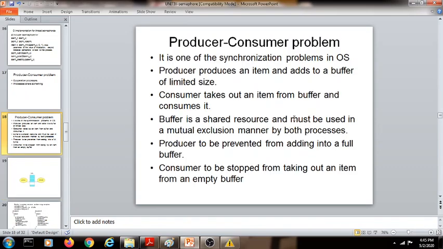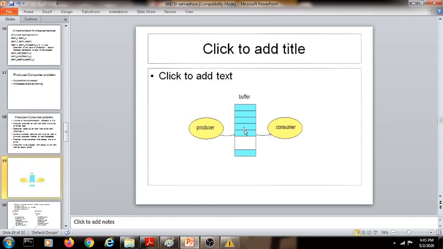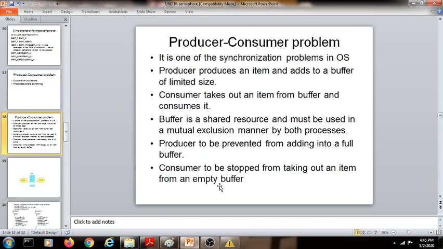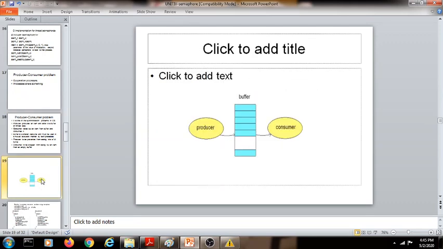Buffer is a shared resource in this case. So this particular shared resource has to be protected by our mutual exclusion algorithms. The producer is to be prevented from adding data into a full buffer. So as we know, suppose the size of the buffer is 8. If already the 8 bytes are filled, then the producer should not store the data into the already full buffer. Similarly, the consumer should not take out any item or any data from an empty buffer. So that should happen whenever we try to give the solution for the producer-consumer problem.